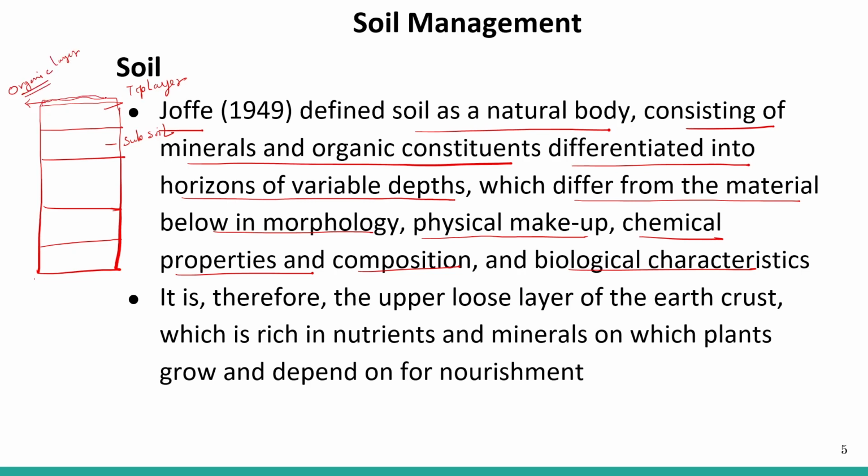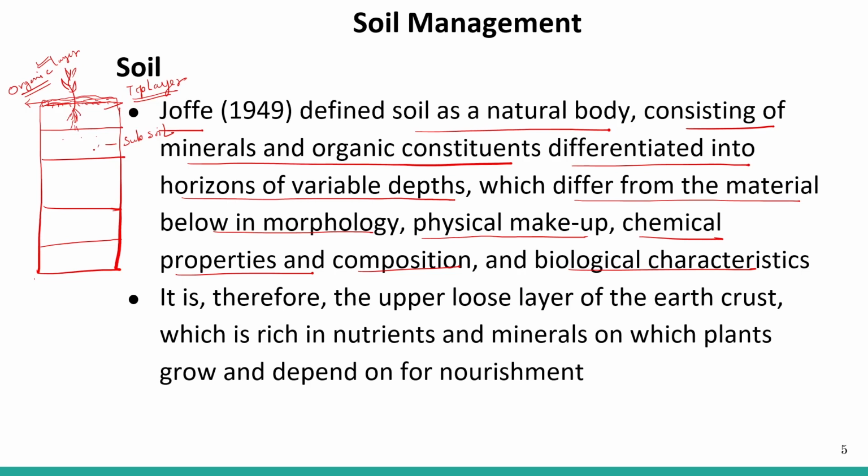So all the organic material that is very important for the growth of the plant is present here, because there is litter. Litter is anything which is detached from the tree or the plant, like branches, fruits, flowers, dead leaves. They fall on the surface of the earth, and they decay there. So that is litter. They decay and form the organic layer of this top layer. So this top layer has lots of minerals and nutrients that are required for the growth of the plant.